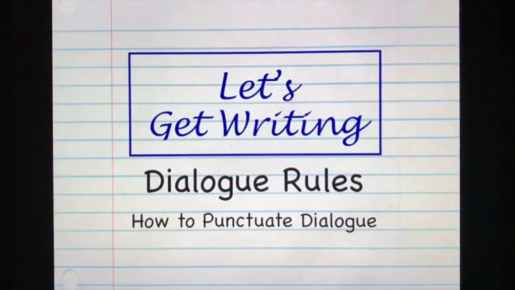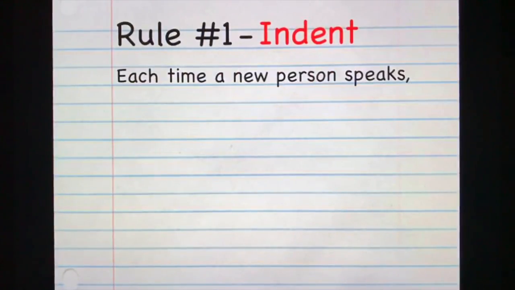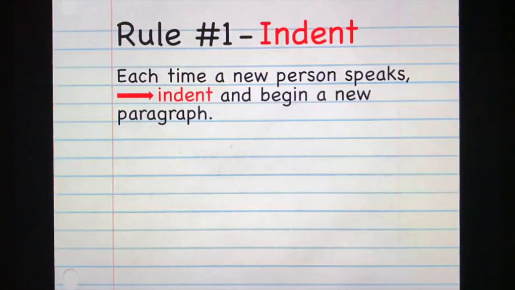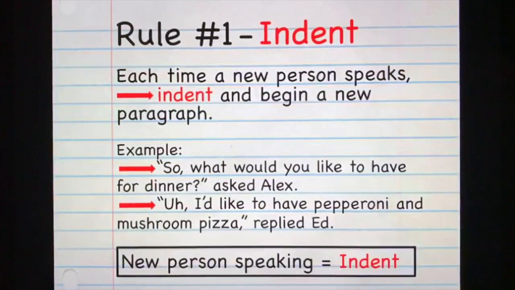Here are the rules. Rule 1. Indent. Each time a new person speaks in your story, indent and begin a new paragraph. Indent means to start writing further in from the left margin or side of your paper, and is indicated by the red arrow. Let's look at our example. The red arrows show that as each new person speaks, their dialogue is indented. So remember, in dialogue, when a new person speaks, indent.